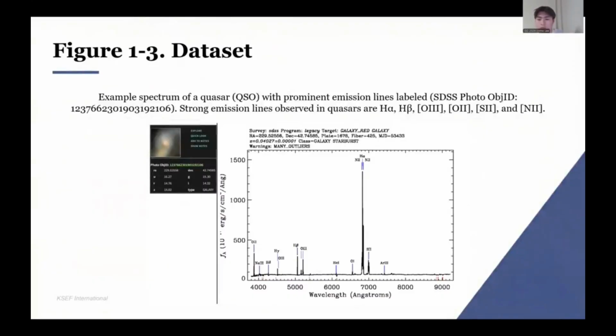Quasars look entirely different. Broad emission lines come from gas accreting onto a supermassive black hole. These are the strongest cues a classifier can exploit.